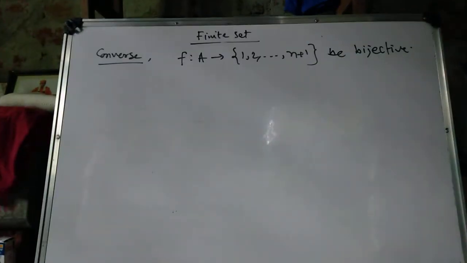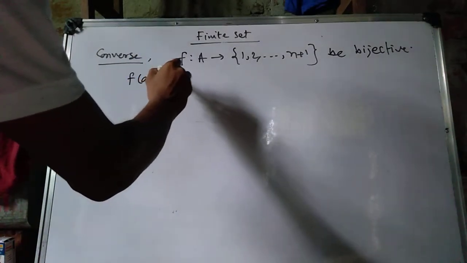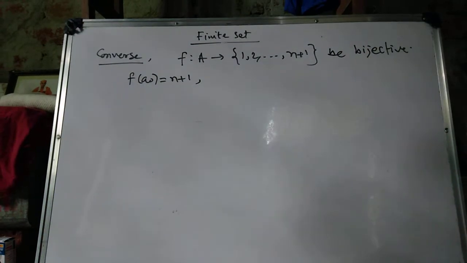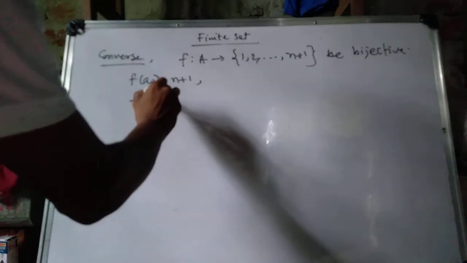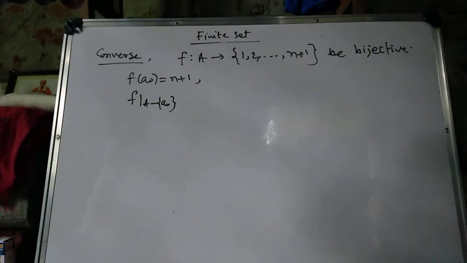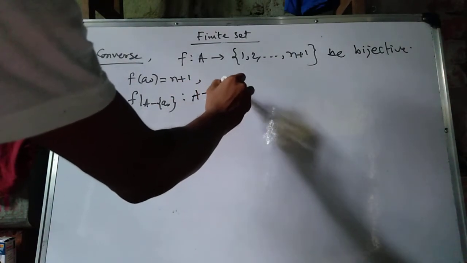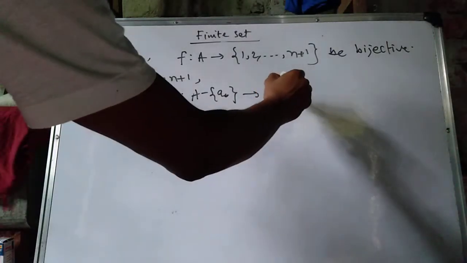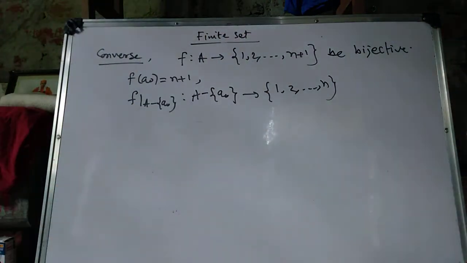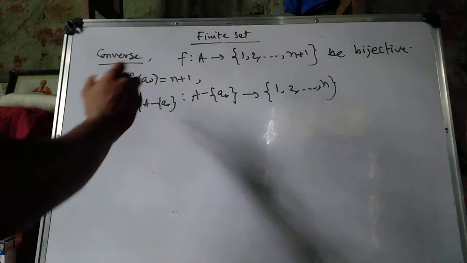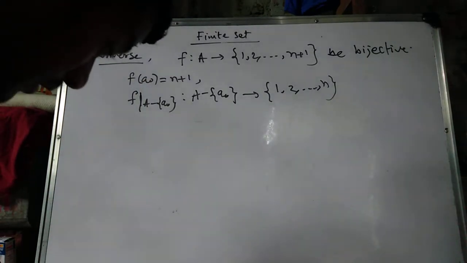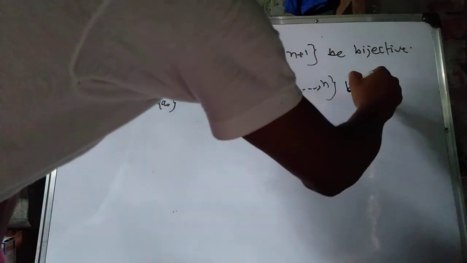That means if a0 is a number, if f(a0) equals n plus 1, and the restriction of f on A minus {a0} is a bijective correspondence to 1 to n, then the restriction of f equals this, so this one is also bijective, because one is fixed.